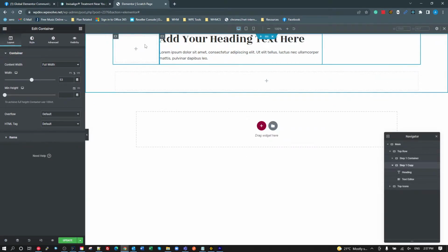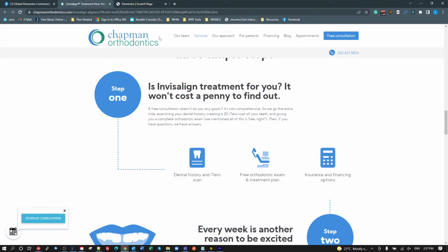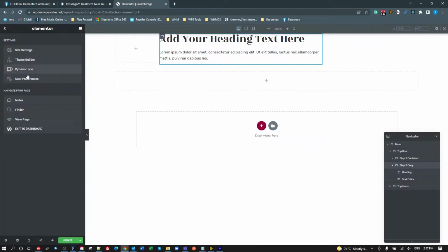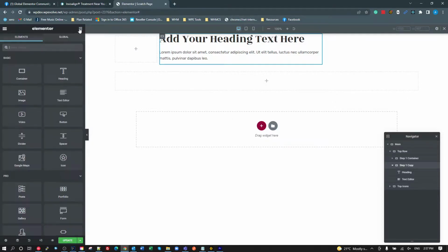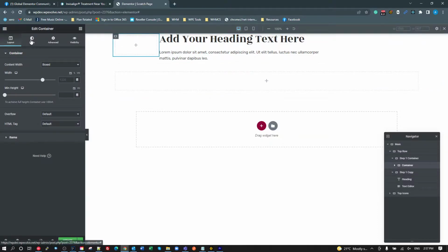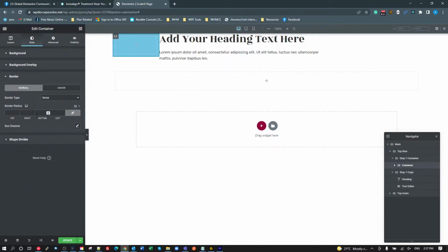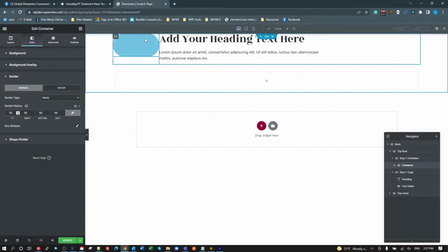And now we need to add our step. So this step 1. I'm going to grab another container and put that inside there. I'm going to make my background my primary color. Set my border radius to, actually I want that full length to 50%. So I've got a 50% border radius.